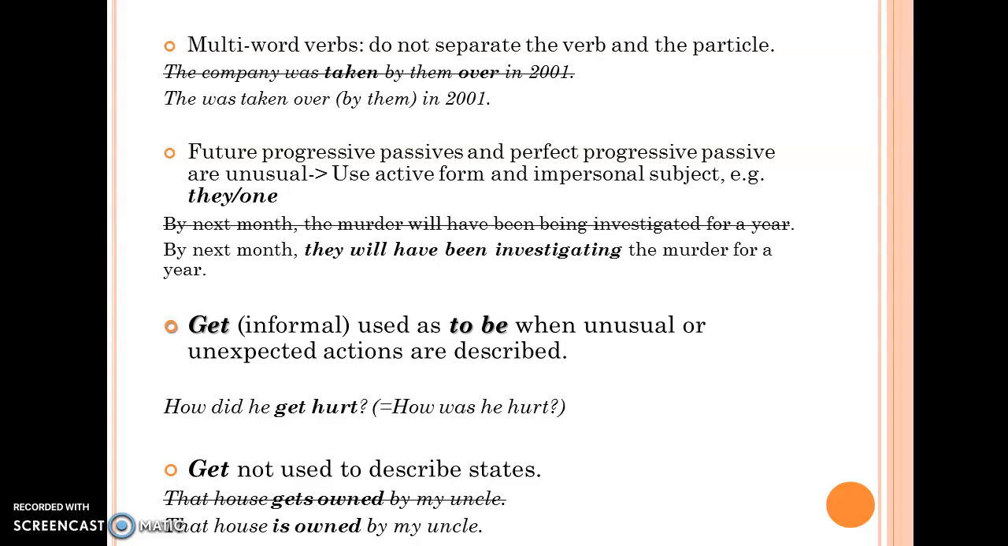Instead, we use an active form and an impersonal subject, such as they or one. Get, which is possible in informal speech, can be used instead of the verb to be when unusual or unexpected actions are described. However, get cannot be used to describe states, so we can never say that house gets owned by my uncle.